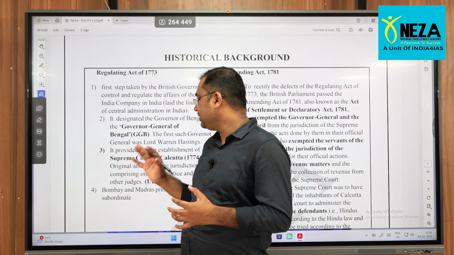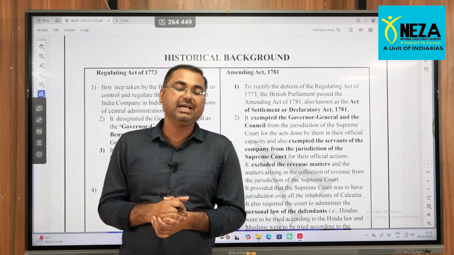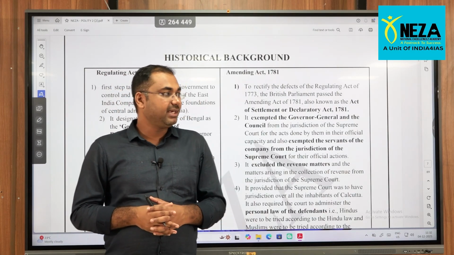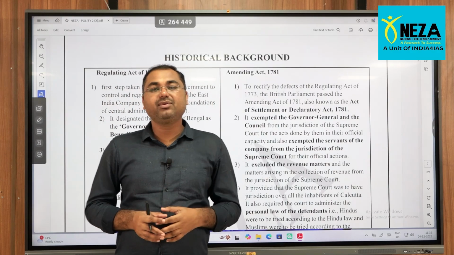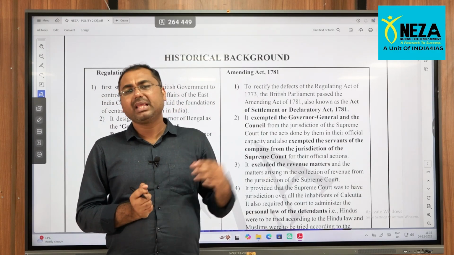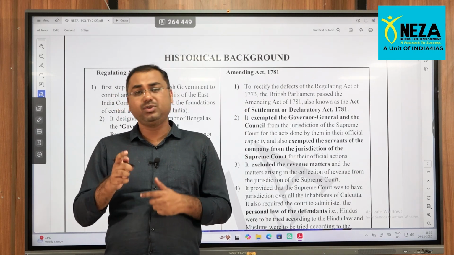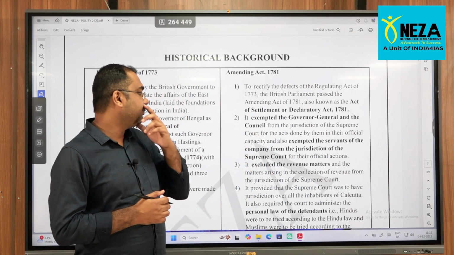So here, since the question was being asked in UPSC and all, there is a high possibility of the same question being expected in the SSC and banking and all. So, the next act was called the Amendment Act of 1781. Since there were some loopholes in the Act of 1773, just to modify that, this 1781 Act was passed.